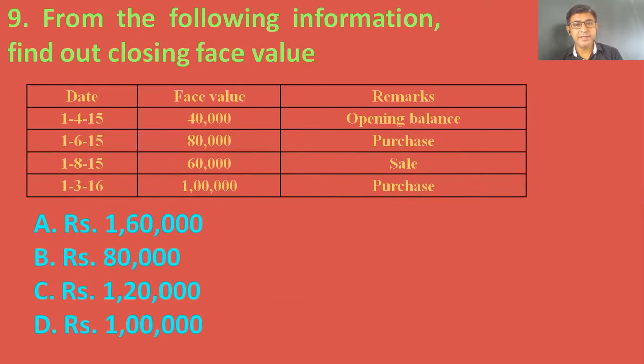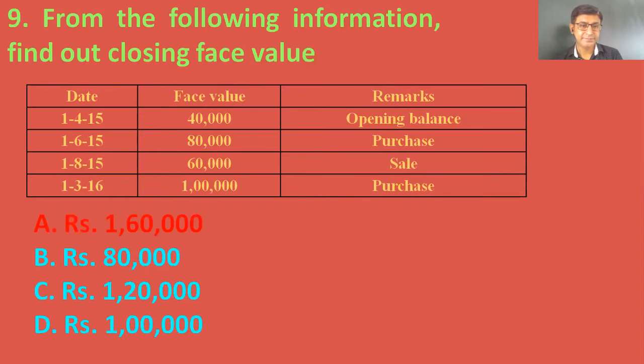Opening balance plus purchase less sales gives closing face value. Opening balance is 40,000 plus purchases 80,000 plus 1 lakh, which will be 2,20,000, less sales, that is 60,000. So 2,20,000 minus 60,000. The right answer is option A, 1,60,000.